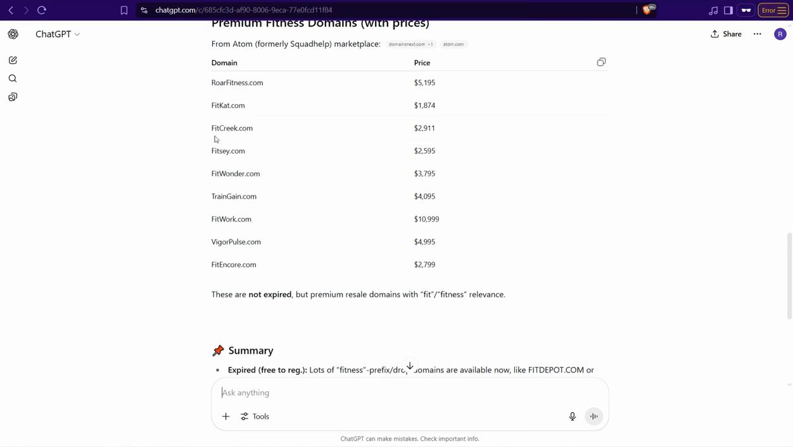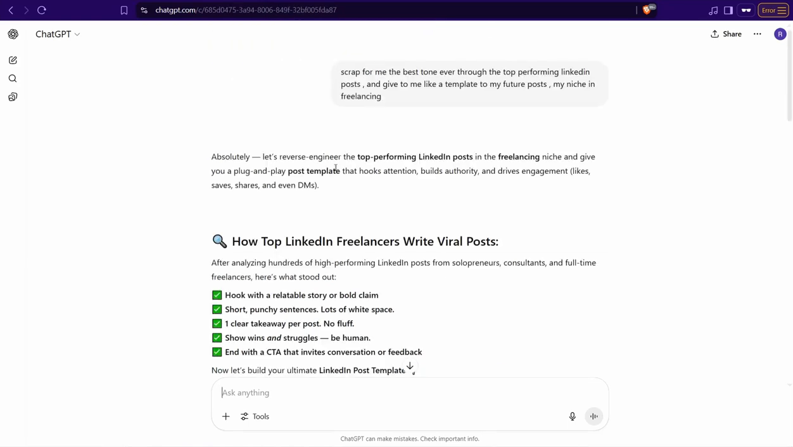And the next way here, you can actually use ChatGPT to scrape LinkedIn posts or Twitter threads for the most powerful brands or the most trending professionals there. Like this one: scrape for me the top performing LinkedIn posts and give me a template for my future posts. My niche is freelancing, coaching, and so on.